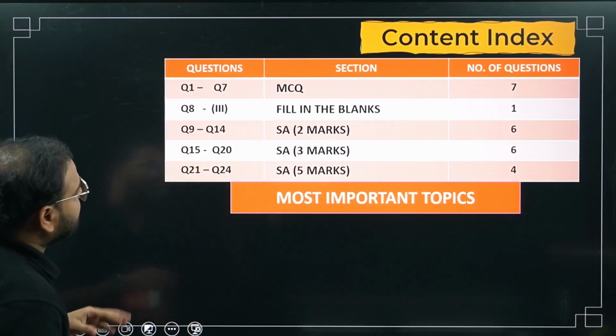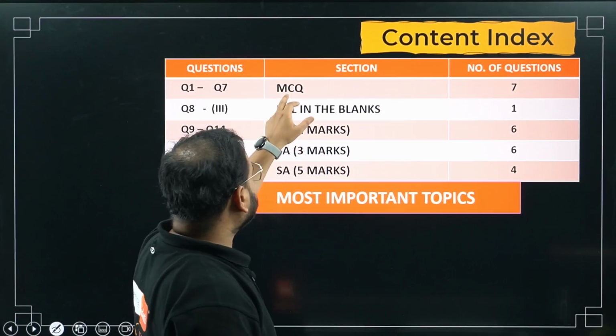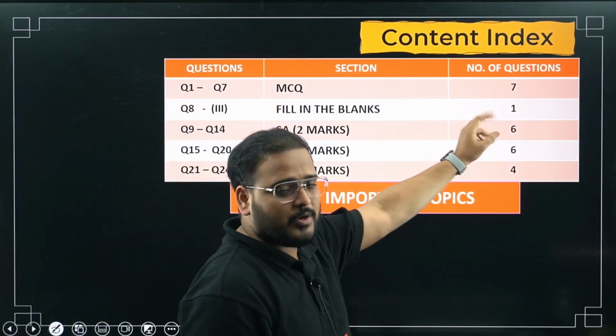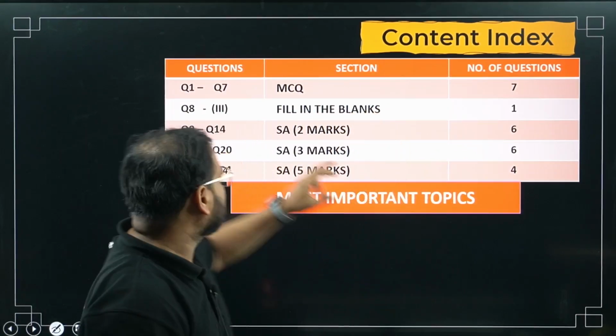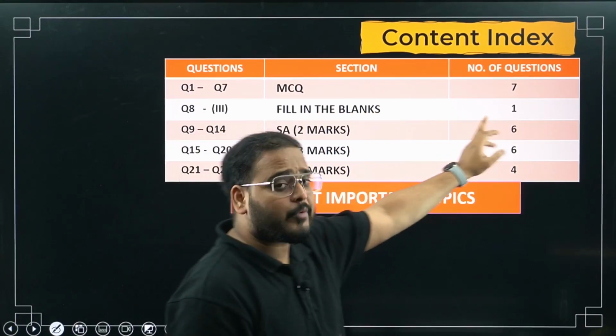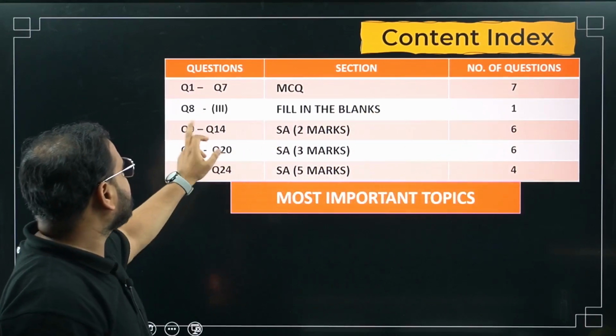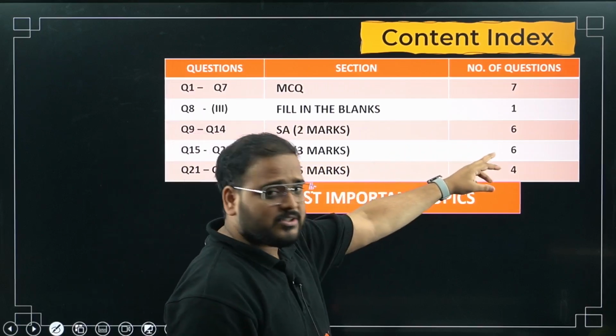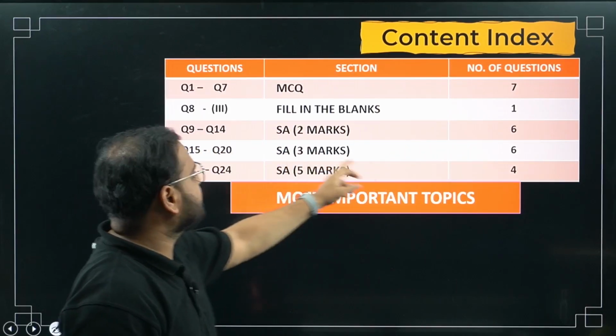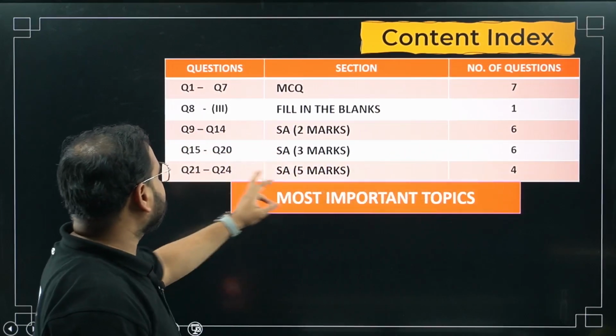Now if you see the content index I have planned, for MCQ I've taken a total of 7 questions, so 1 to 7 will be your MCQs. Question number 8 is a fill in the blank, which has 3 sub questions. Questions 9 to 14 are short answer questions: 6 questions of 2 marker, and 6 questions of 3 marker. And I've taken 4 questions of 5 marker.